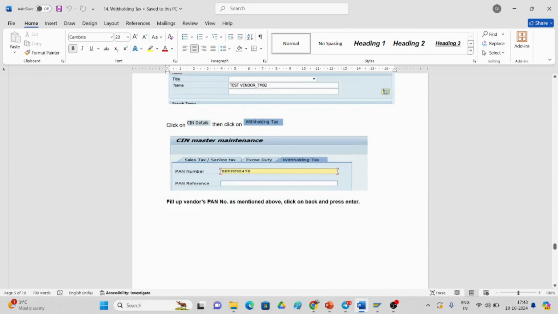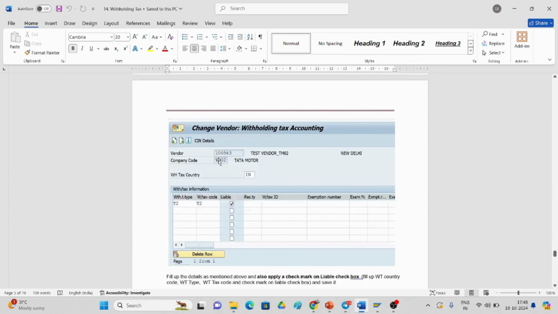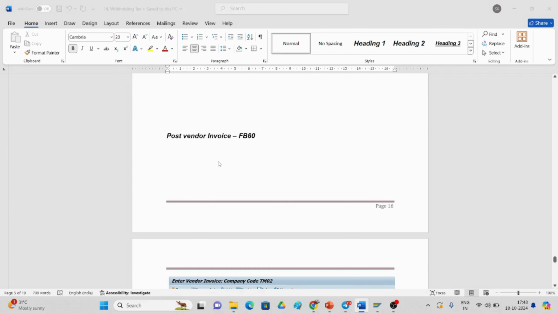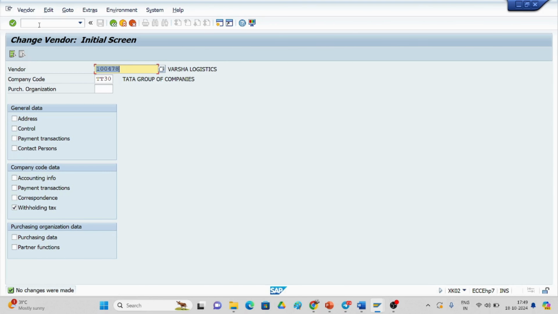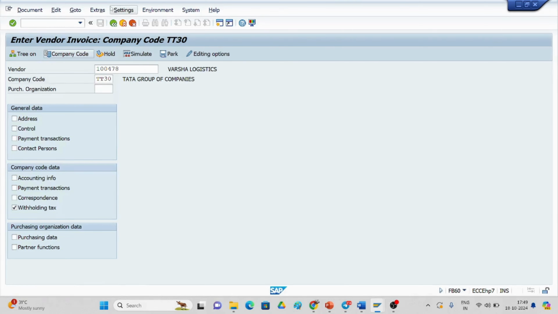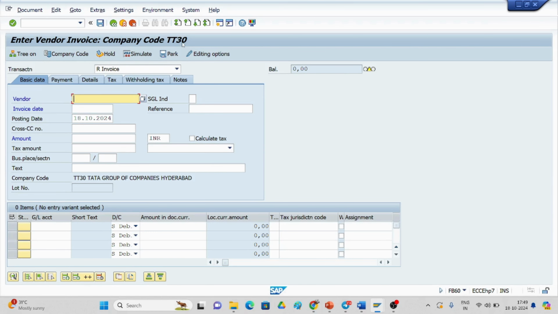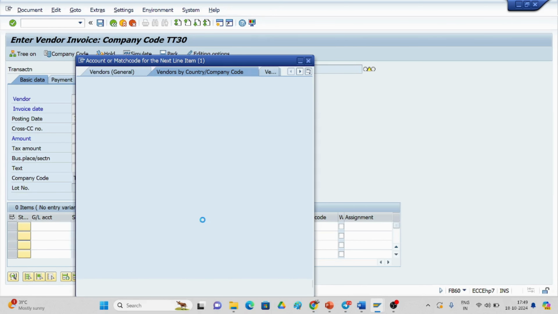Okay, that's what he mentioned here. We have performed all the configuration steps and now we have to do the testing. In FB60 vendor posting, we will make sure that our company is TT30, and you have to give the vendor name here.